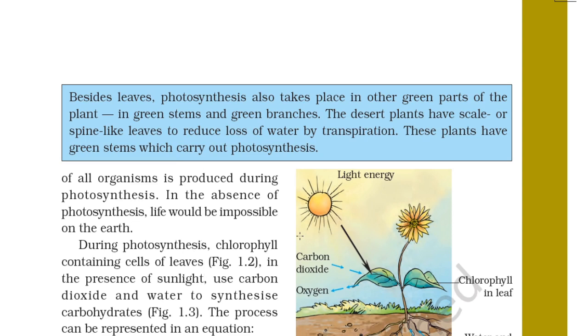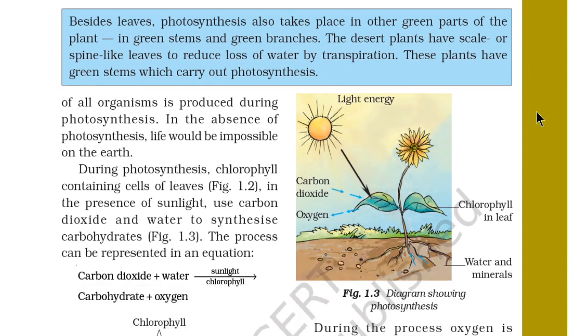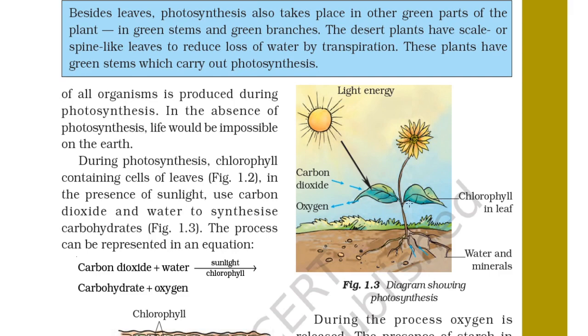You can see a simple example in the figure of how photosynthesis takes place. The sun is here, the sunlight is coming, and the green leaves are absorbing it, along with carbon dioxide, and oxygen is released. Chlorophyll is there in the leaf, which is green in color. Water and minerals are transferred to the leaves through roots and stems, and vessels in between carry the water and minerals to the leaves.